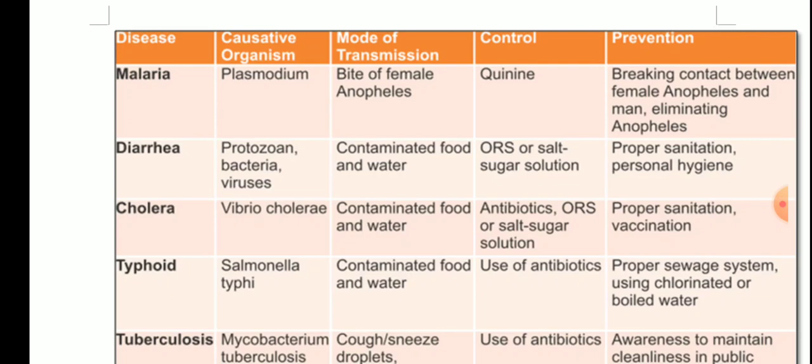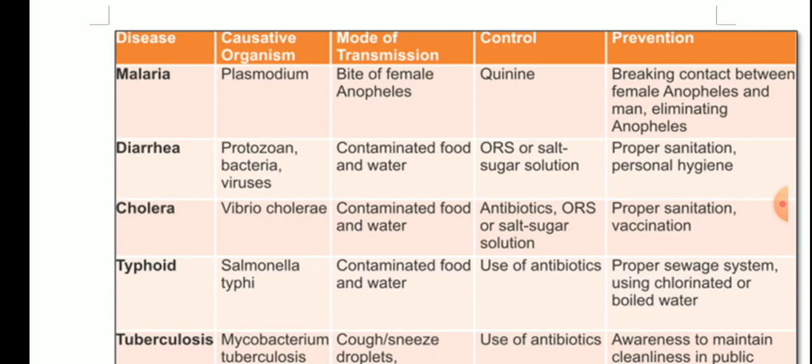This is the prevention. Next disease is diarrhea. The causative organism is protozoa, bacteria, or viruses. Mode of transmission is definitely contaminated food and water. What is the control? It can be controlled by ORS, oral rehydrating solution, or salt sugar solution, because a lot of water is lost from our body. And how can we prevent it? By proper sanitation and maintaining personal hygiene.